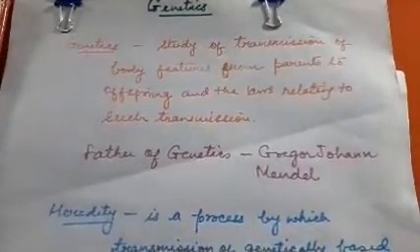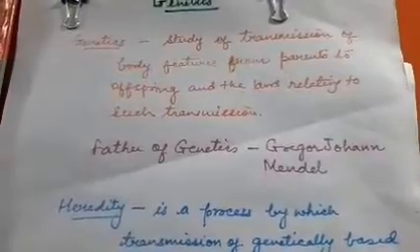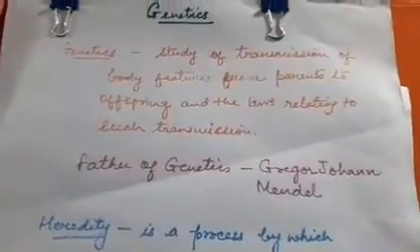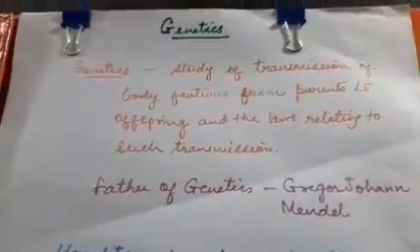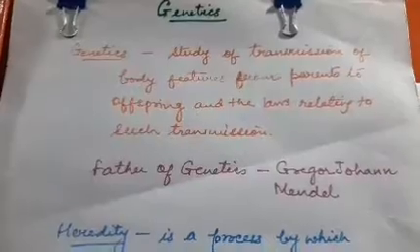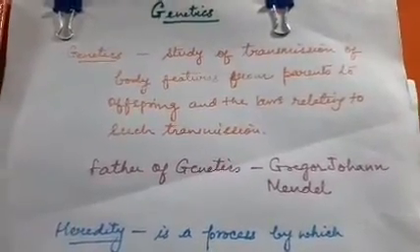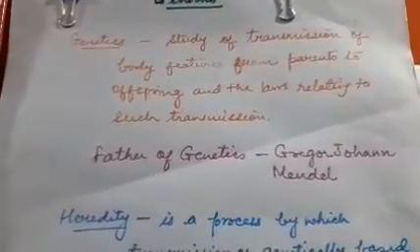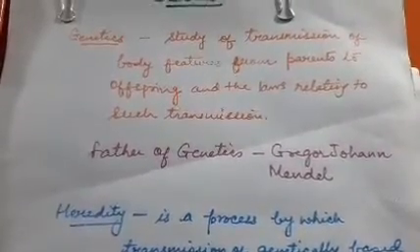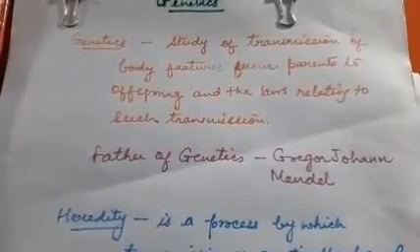So that is genetics: the study of transmission of body features, or the characters, you can say, from parents to offspring. And when these things are transferred from parent to offspring, they follow certain rules, certain laws, and they are given by Mendel. So you have to learn this definition.